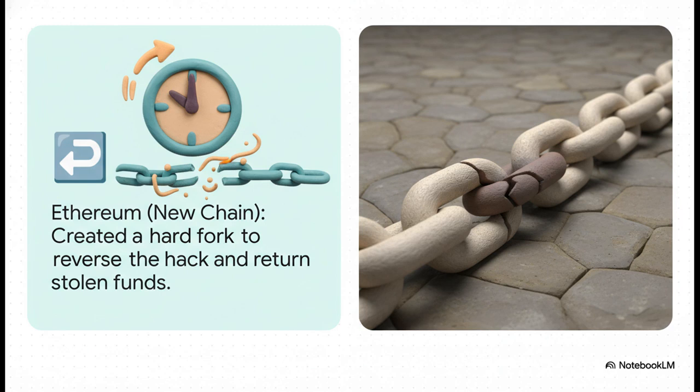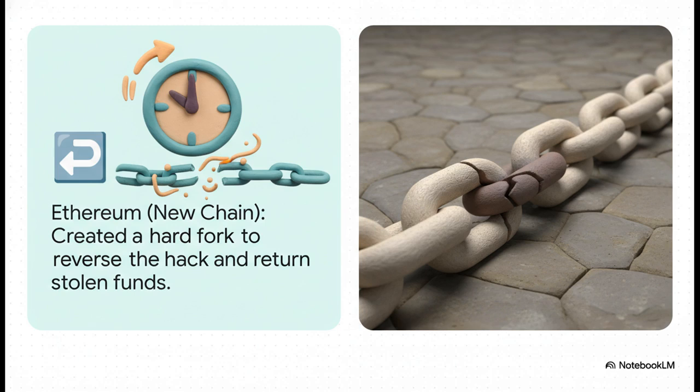So this is exactly where the two paths split. On one side, you had the majority of the community, and this included Ethereum's founders, right? They chose to do what's called a hard fork. The easiest way to think about this is like hitting a giant reset button. They basically wanted to rewind the clock to right before the hack happened, creating a brand new version of history where that theft, well, it never took place.